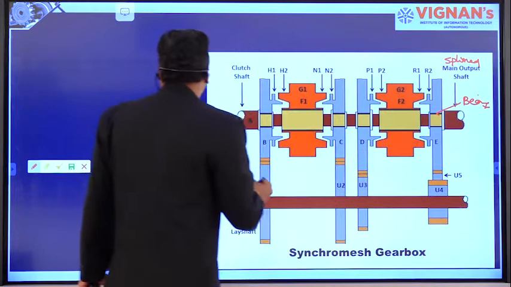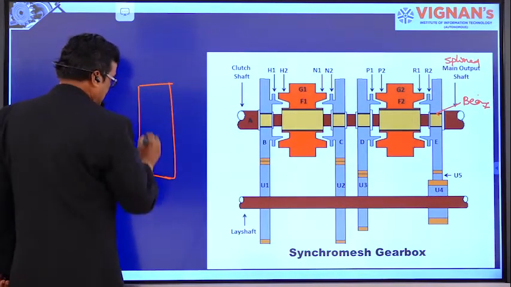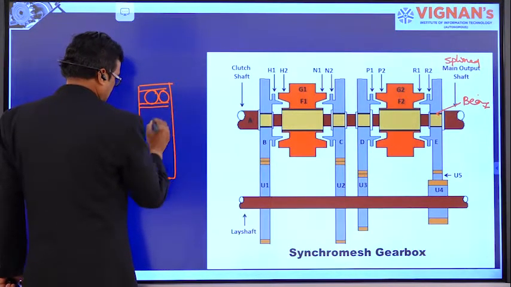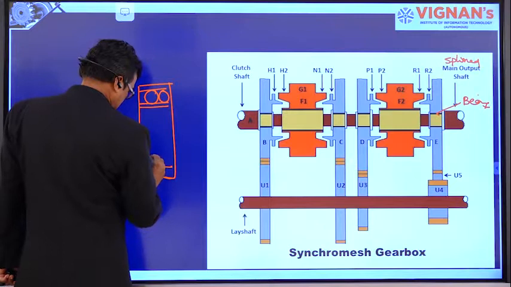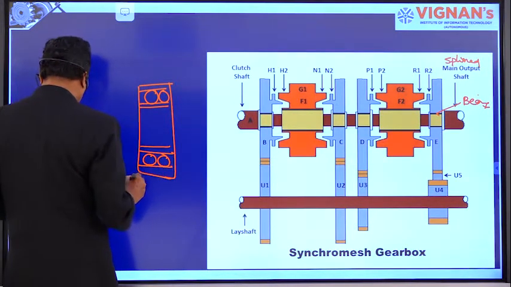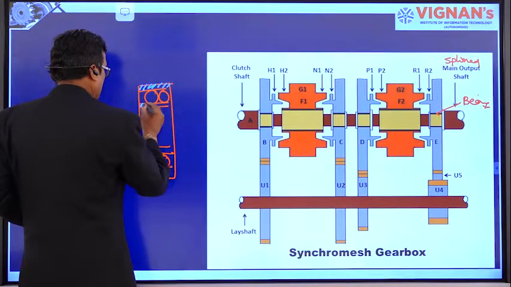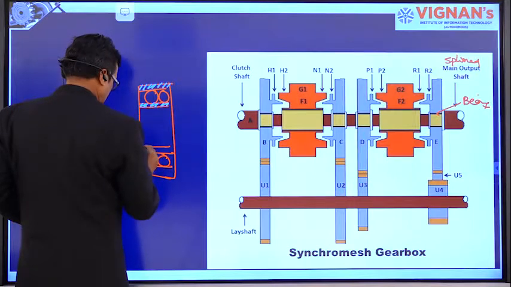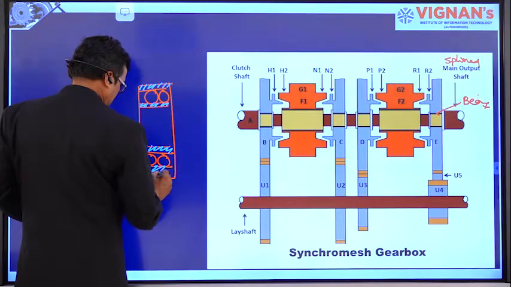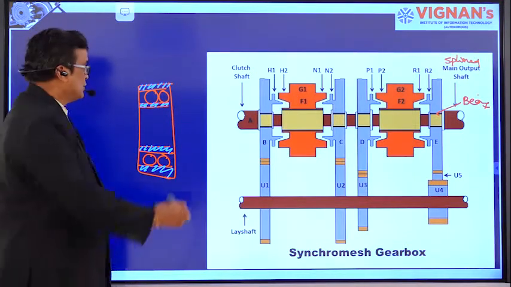Let us see how the bearing is. The bearing has 2 circles.